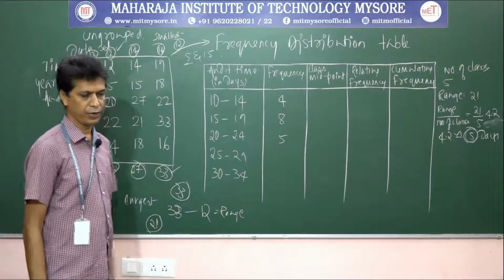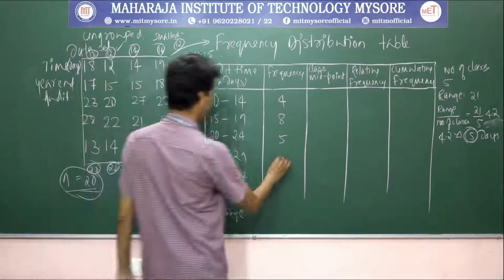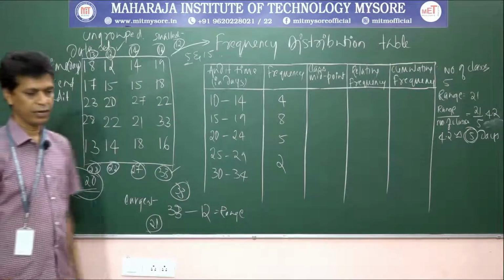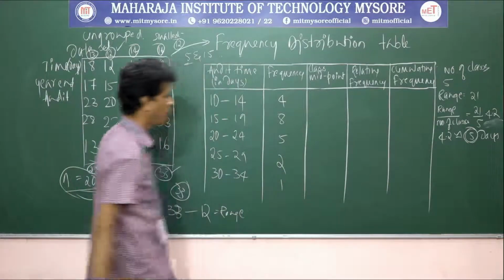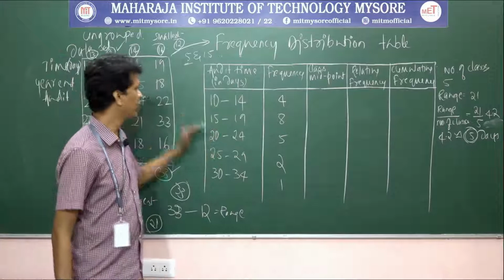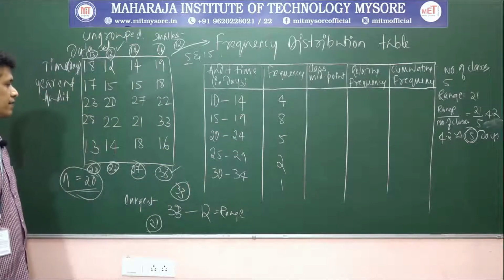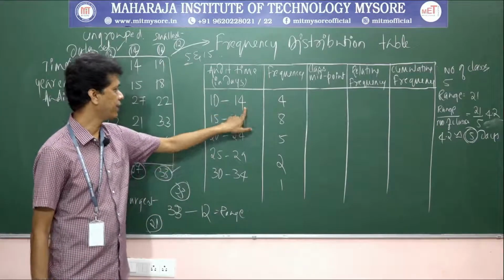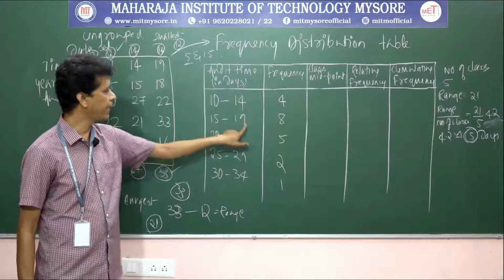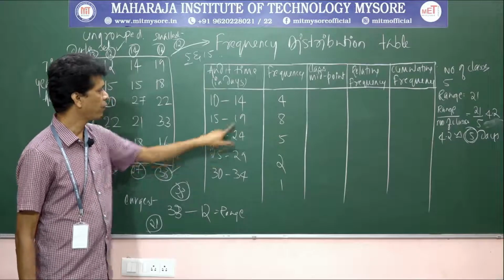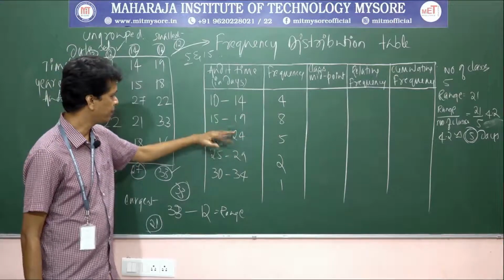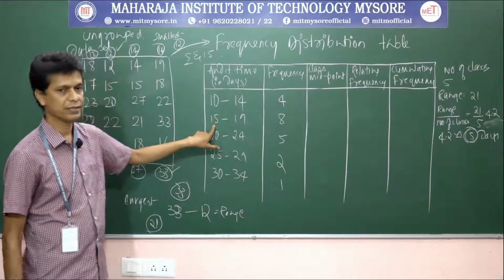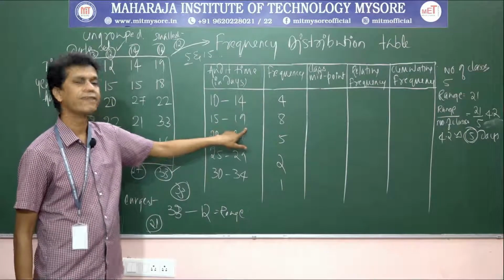From 25 to 29, there are only 2 items, and between 30 to 34, there is only 1 item. That is the number of occurrences for each group, each class. Got the idea? Between 10 and 14, including 14, between 15 and 19, including 19. Why including 19? Because you have selected the classes in such a way that they are not overlapping. After 14, it starts with 15.